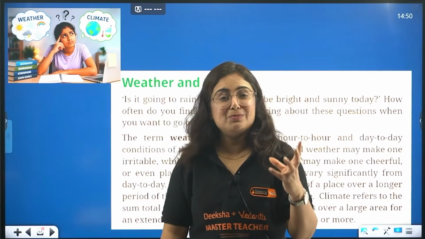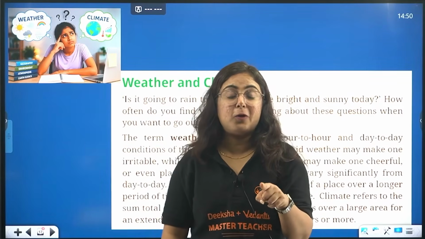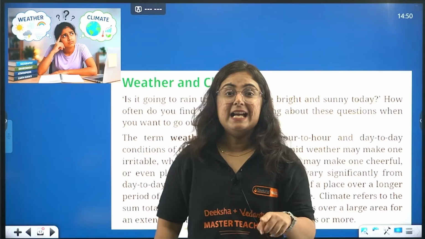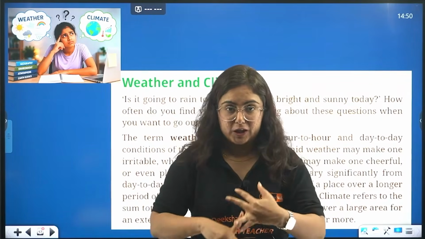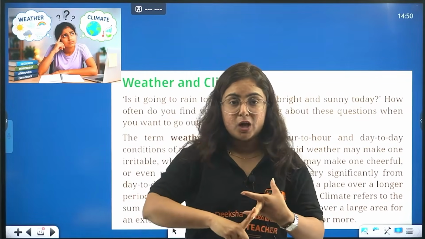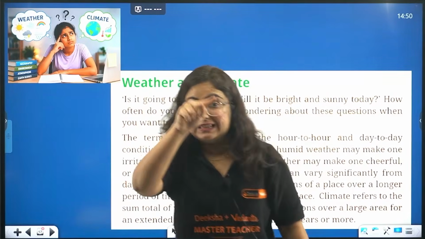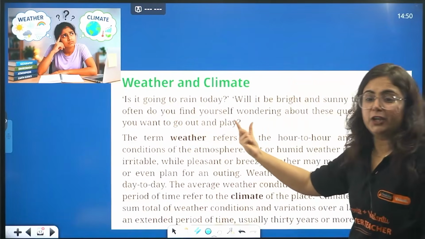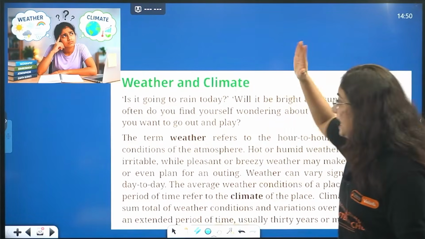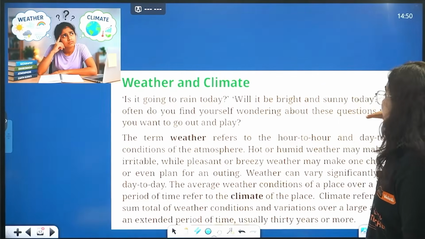How is that possible? This is because of weather. There are variations in rainfall, temperature and humidity over a small region in a short period of time, and that concept is known as weather. Is it going to rain today? What is the question? Is it going to rain today? Will it be a bright and sunny day today?